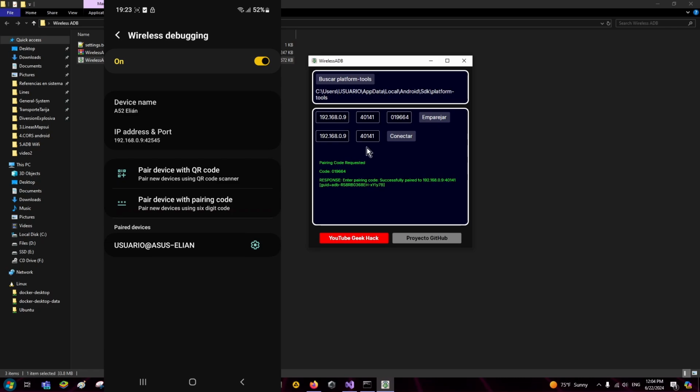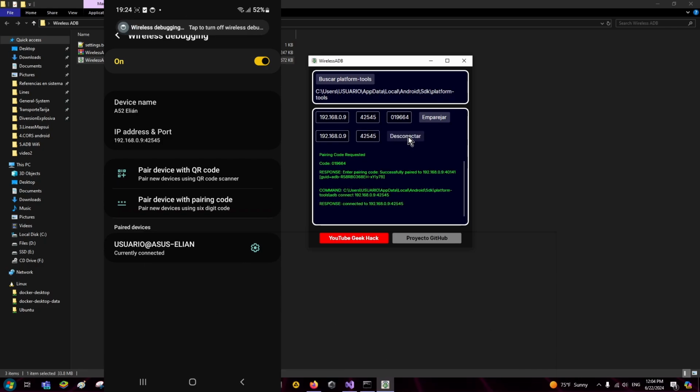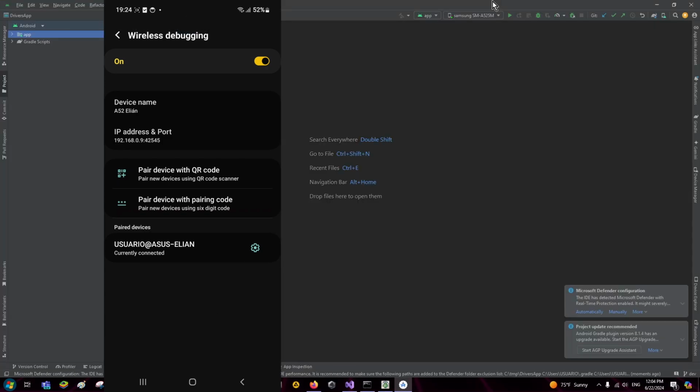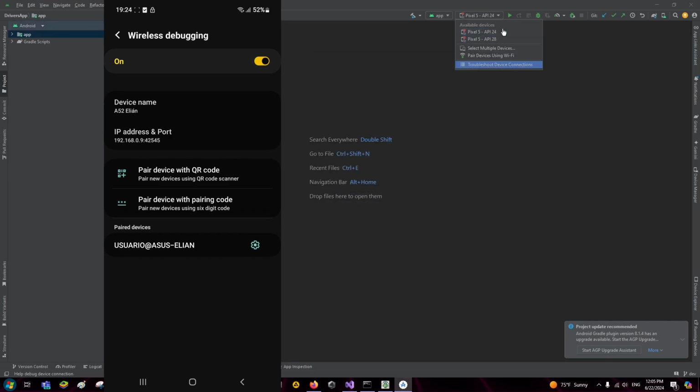And the last thing we have to do is copy the IP and the port and click on Conectar. And the device is already connected. If we go to Android Studio, we can see our device is connected to launch applications. And if we click on Desconectar, we can see the device disappear.